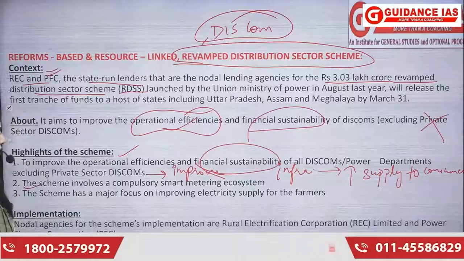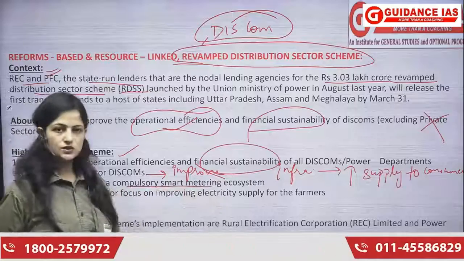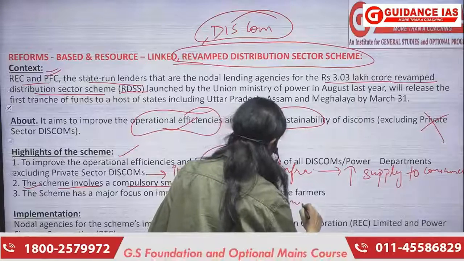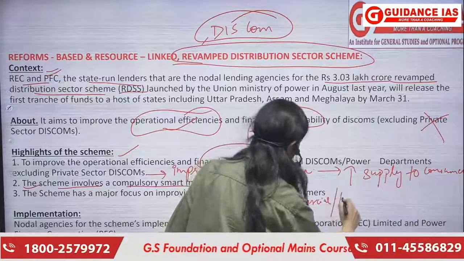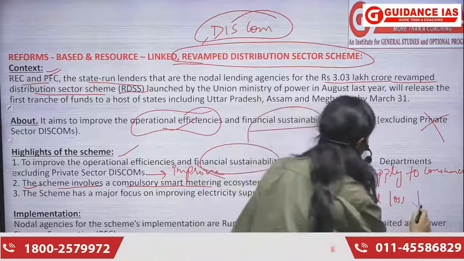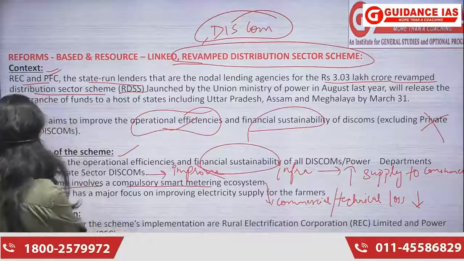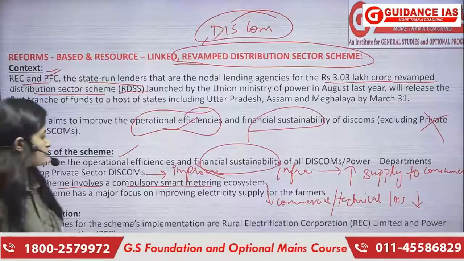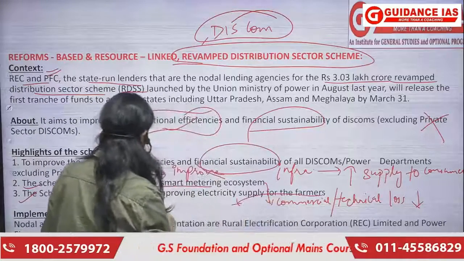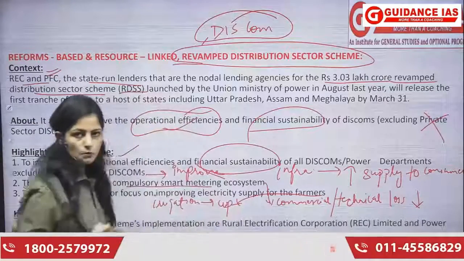Next highlight of the scheme is that it will be involving what? Smart metering ecosystem, ताकि कहीं ना कहीं the commercial or the technical losses of electricity are less. ठीक है, commercial and technical losses are less अगर हमने smart metering अपने घरों में use करना शुरू कर दिया तो. The scheme has a major focus on improving the electricity supply to the farmers also so that उनकी irrigation में help हो सके, right, and then further crops को benefit हो सके, right.